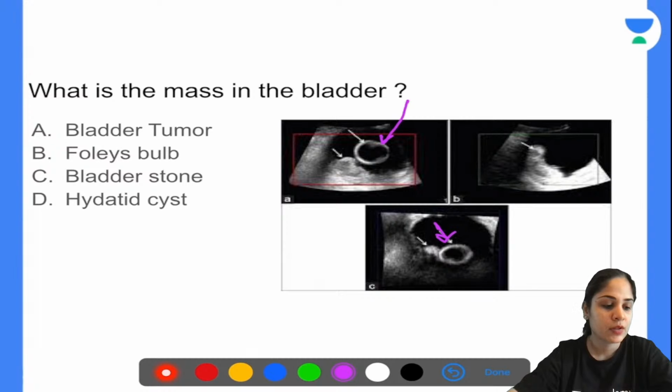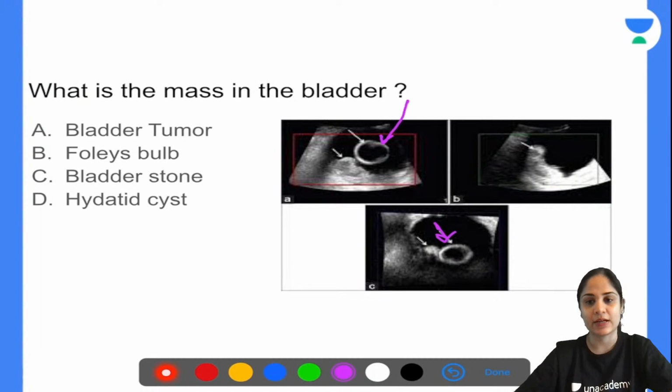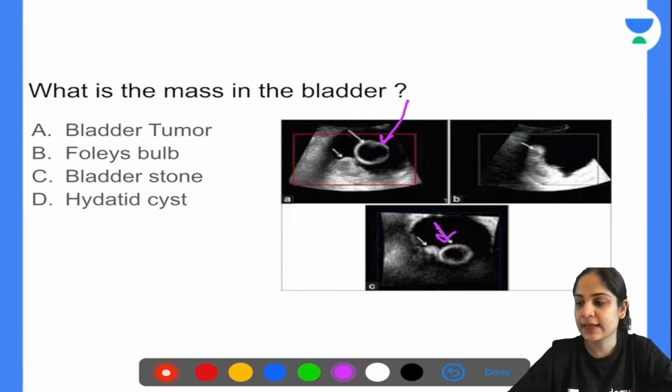Okay, very good. All of you who have answered Foley's bulb, absolutely correct. That is a very good and a very calculated answer. Absolutely right, that is the Foley's bulb.